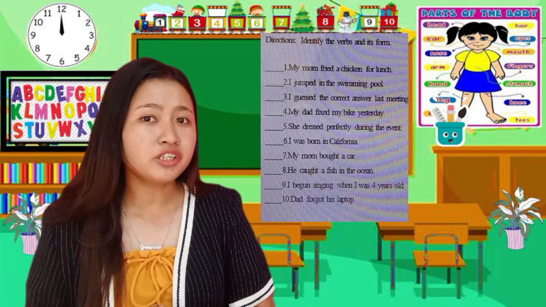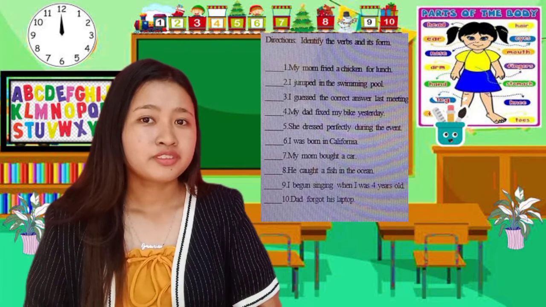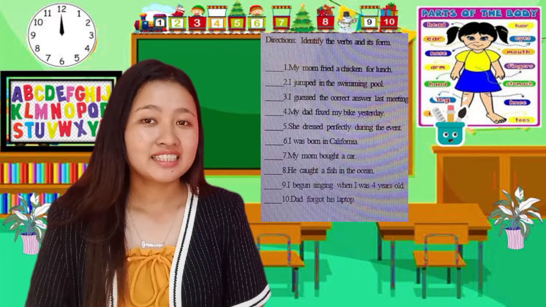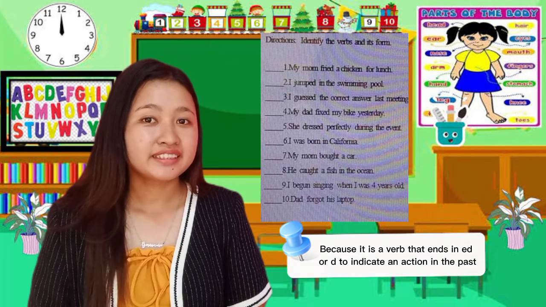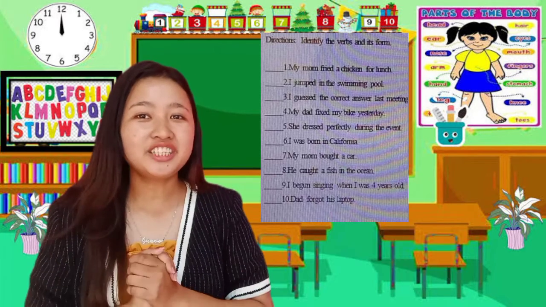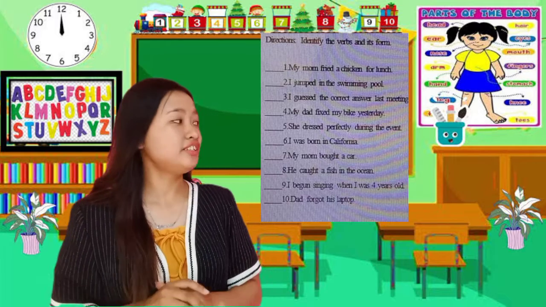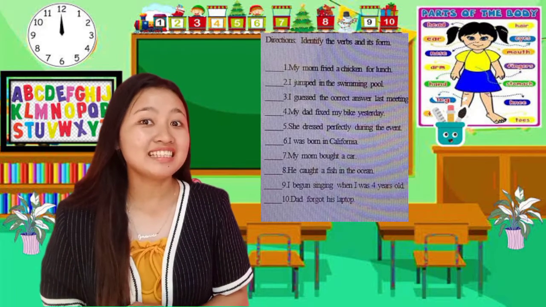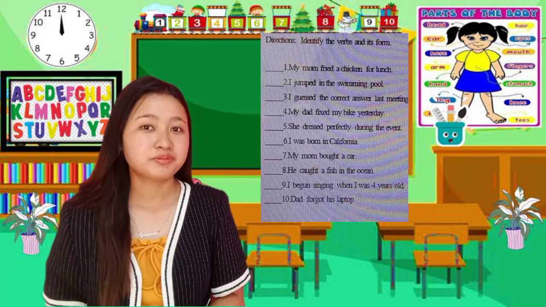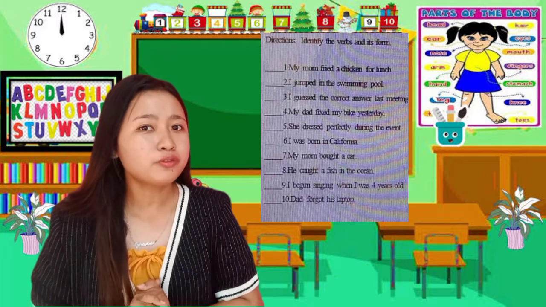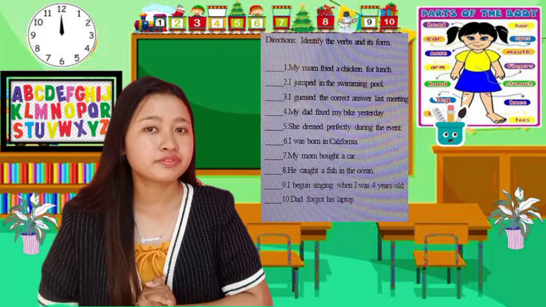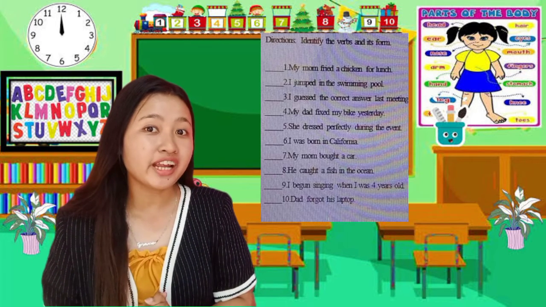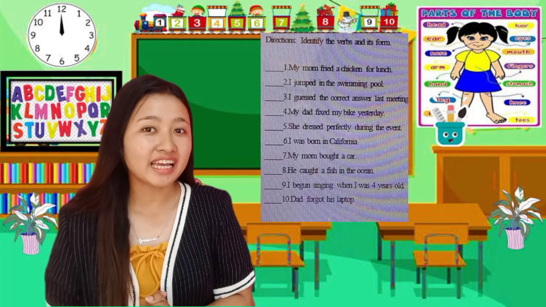What form is the verb? Regular verbs. Is it correct? Yes. Why? Very good. How about in number 6? What is the verb used? Born, teacher. What form is the verb? Irregular verbs. Is our answer correct? Yes. Why?